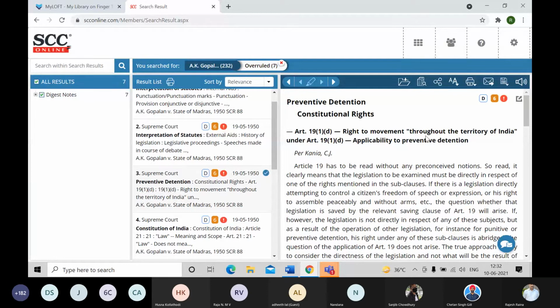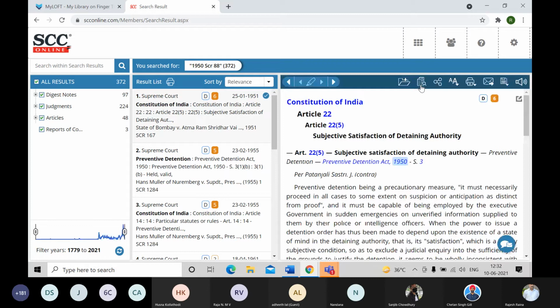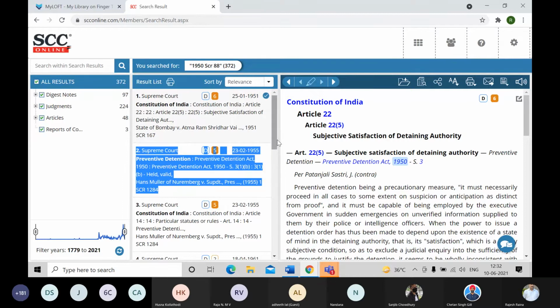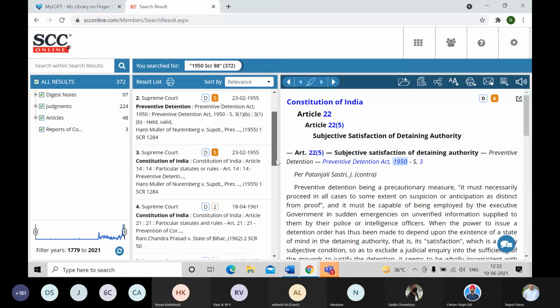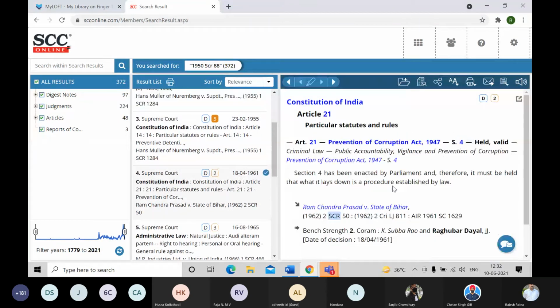Now, if I want to know in which particular judgments this case law has been referred or cited, I'll click on this case reference icon. Let me just click once, and a single click will now show me the results or the judgments where this particular case law has been cited or referred. As you can see here in this case law of 1951, this 1950 judgment has been referred. Then 1955, 1955, 61.